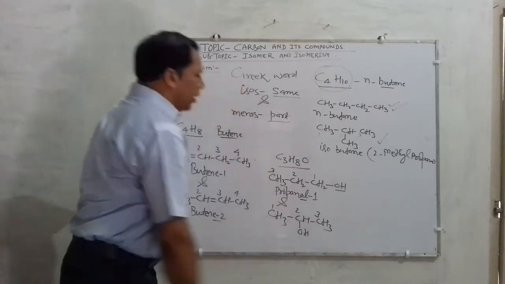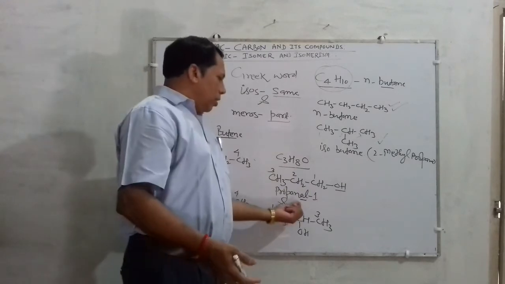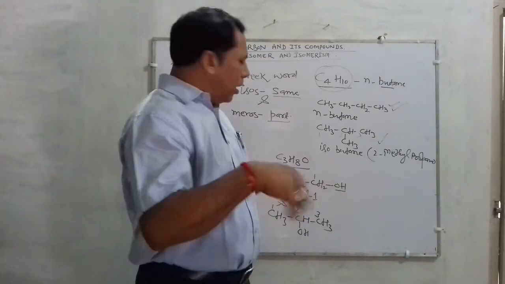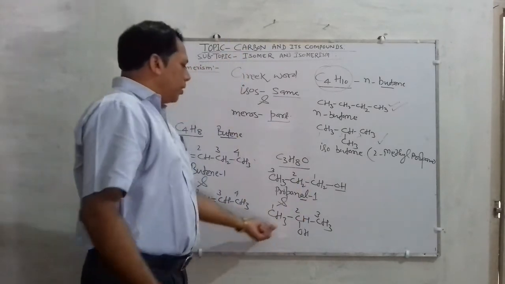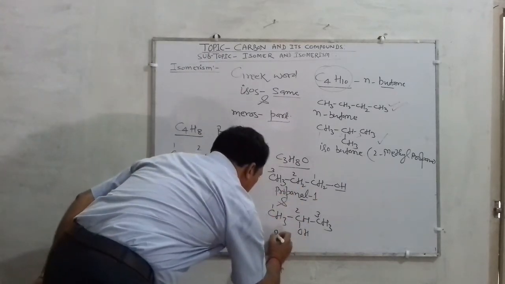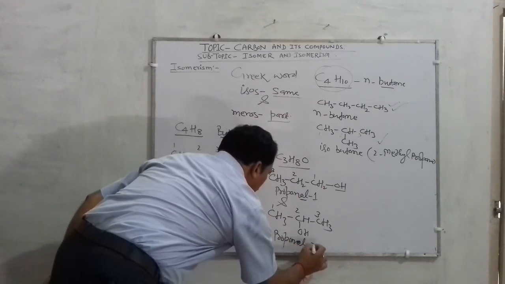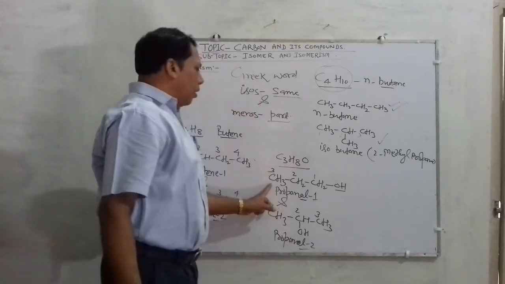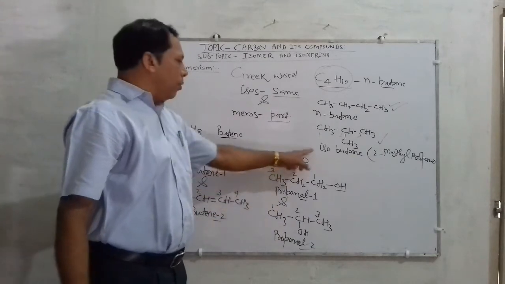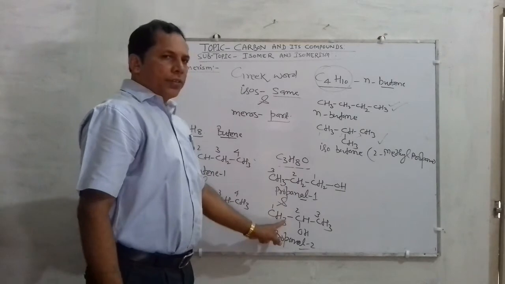So they differ in their structure by the variation in the group or atom present in that compound. So what are the names of these compounds? This is propanol 1 and this becomes propanol 2. So propanol 1 is the same compound having molecular formula C3H8O, but differing in structure.